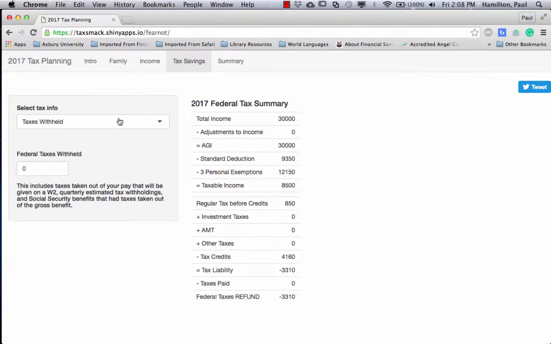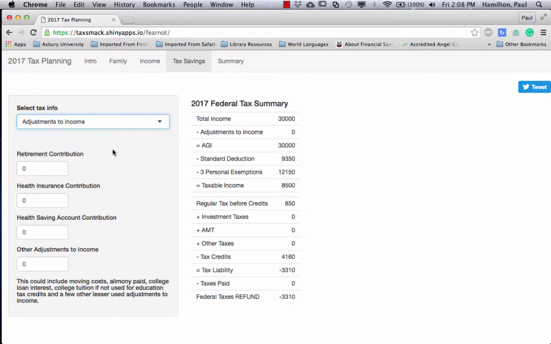On to tax savings. If you had any money that you've already paid, it's good to know. That way we can figure out your refund. Second category, if you had any adjustments to income, if you made an IRA contribution, if you are self-employed and paid for health insurance or had an HSA, and then there's other adjustments to income. If you have your current or last year's 1040, it's good to reference that to see in the past what kind of adjustments you had.